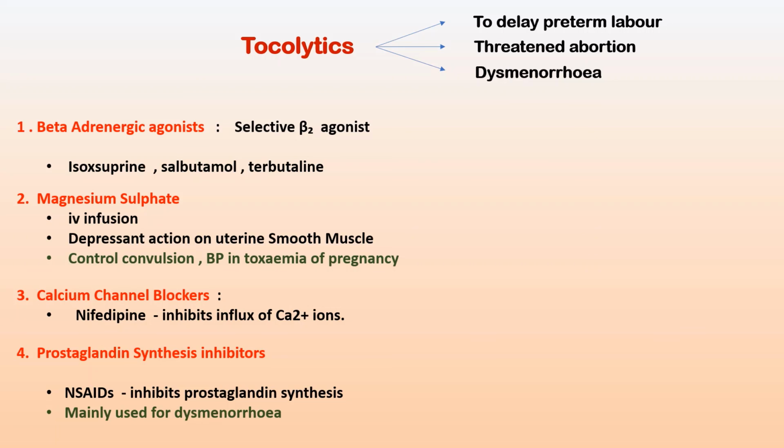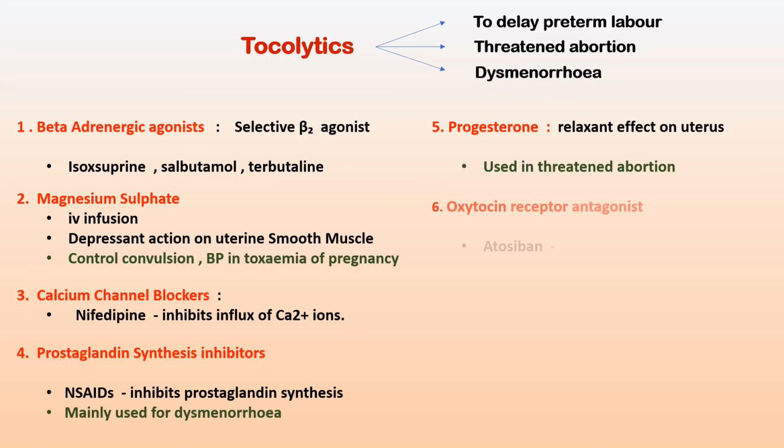Prostaglandin synthesis inhibitors are mainly used for relief of dysmenorrhea. The next category is progesterone. It has a relaxing effect on the uterus, and mainly these progestins are used in the treatment of threatened abortion. And finally, the oxytocin receptor antagonist atosiban, which is given as IV infusion. It competitively blocks the oxytocin receptor of the uterus and induces uterine relaxation. The side effects are nausea, vomiting, hypotension, headache, and skin rashes.